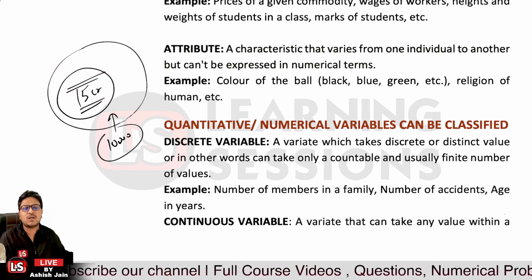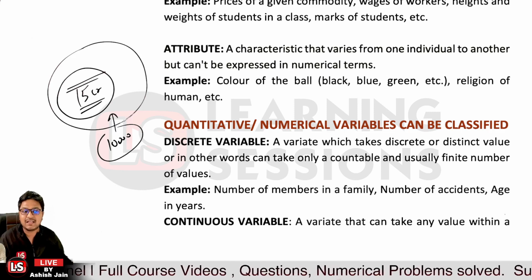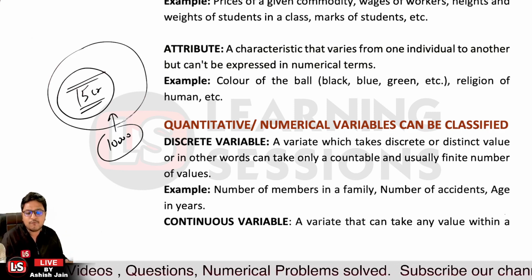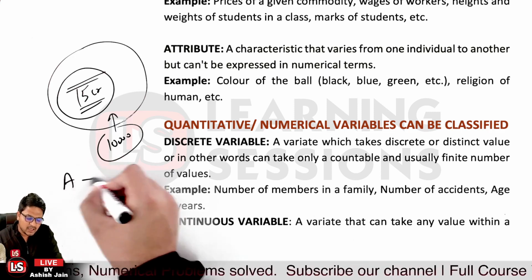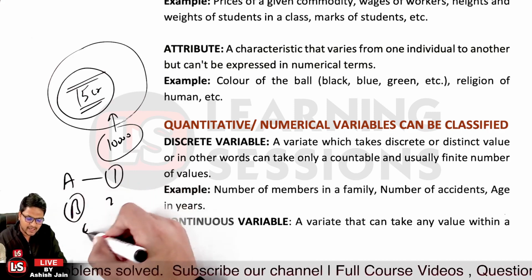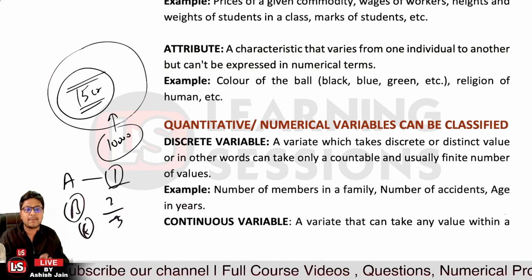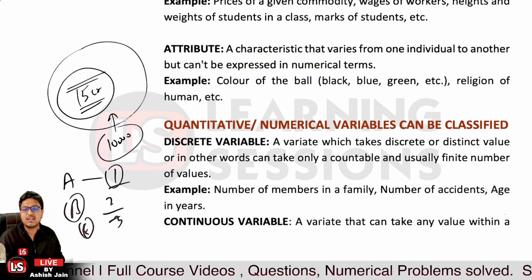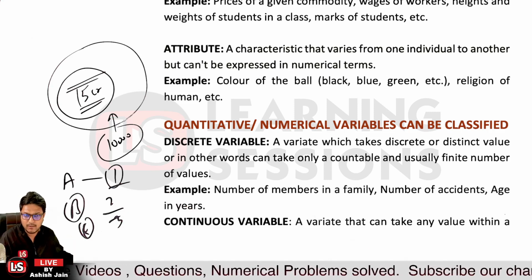First of all, the discrete variable. A discrete variable is a variate which takes distinct values, values that are only countable, and usually a finite number of values. Like if A has a height of 1, B has a height of 2, and C has a height of 3. That's a discrete variable, totally separate from each other. Like the number of members in a family, the number of accidents, the age in years. So that's a discrete variable, with a finite number of values.